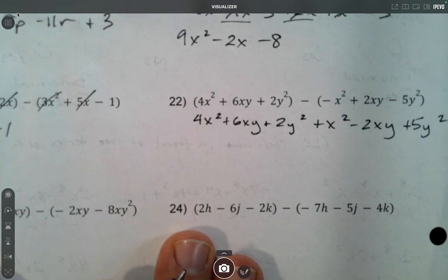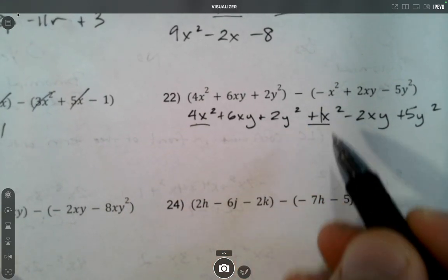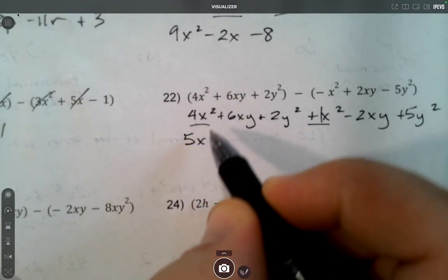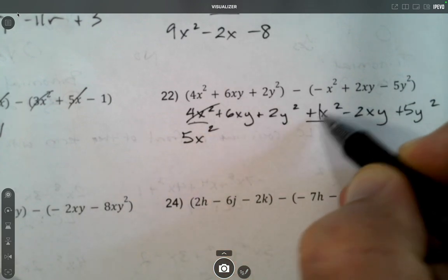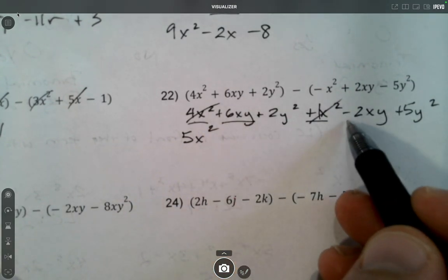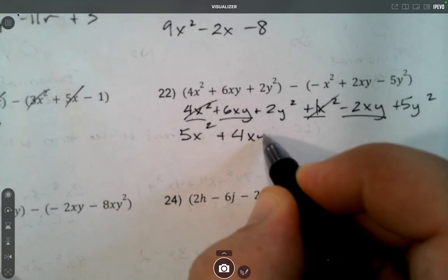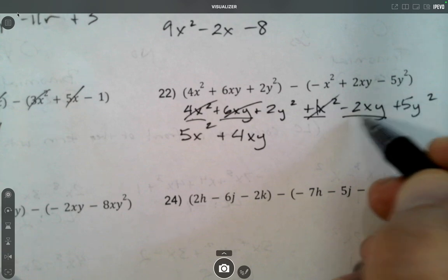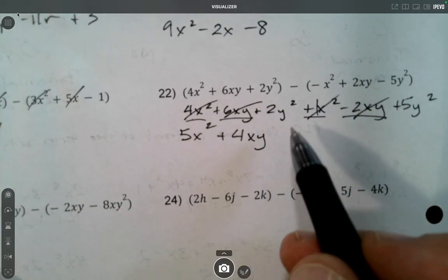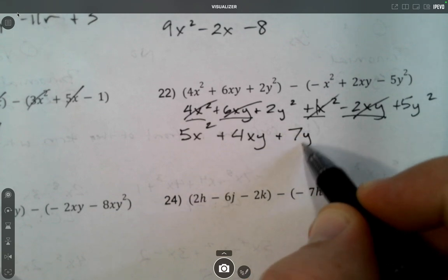So we'll start with x squared. I see a term here, 4x squared plus x squared, so 4 plus 1 is 5. Then I have a 6xy minus 2xy. 6 minus 2 is 4. Last we have y squared. 2y squared plus 5y squared is 7y squared.